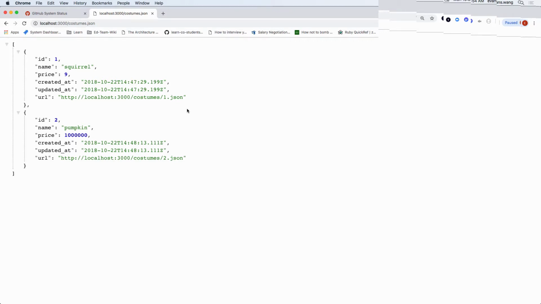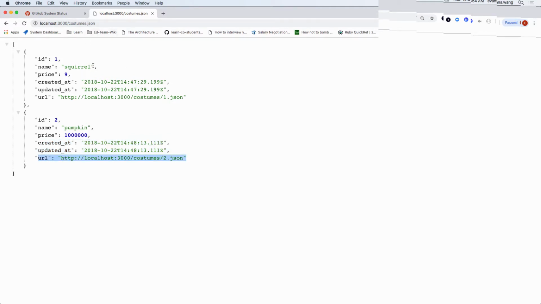This is what we're looking for. It's got everything. It's got our ID. It's got our name. It's got this $1 million pumpkin costume. And it also has, have you seen this before? We always put t.timestamps in our migration, but we never really utilize it. But it's coming through. And also some sort of URL.